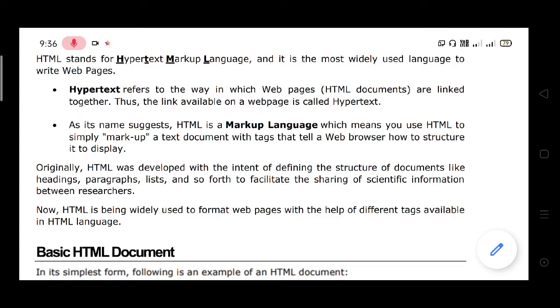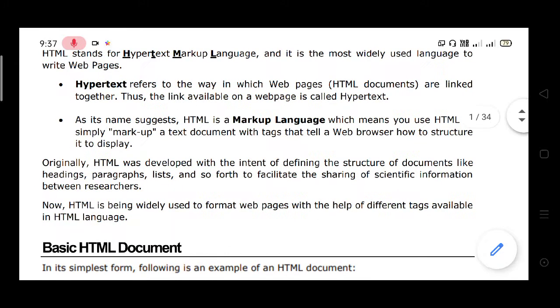A number of web pages are connected with hyperlinks. Here we see hypertext refers to the way in which web pages are linked together. Thus, the link available on web pages, each and every web page link, is called hypertext.